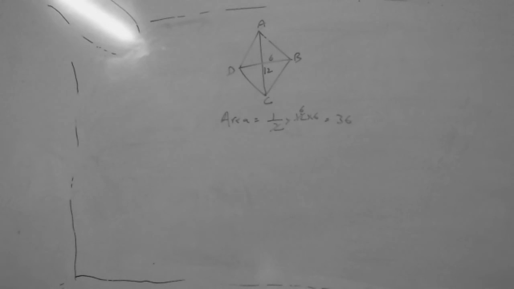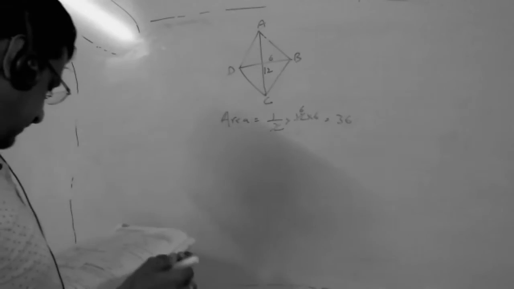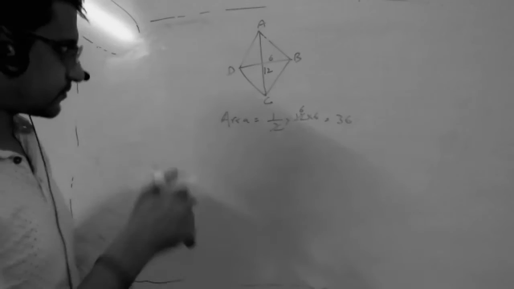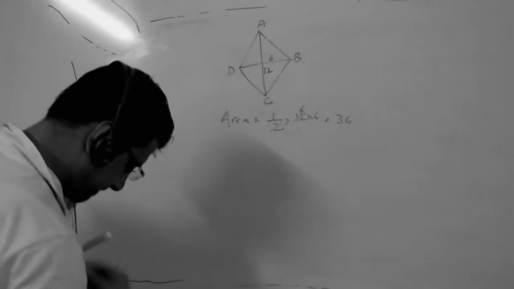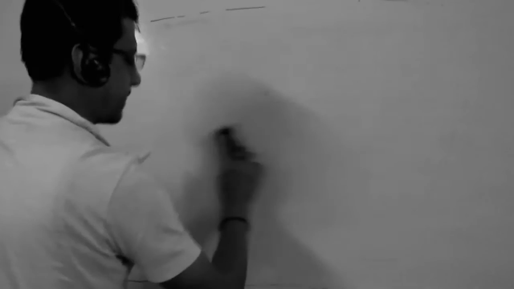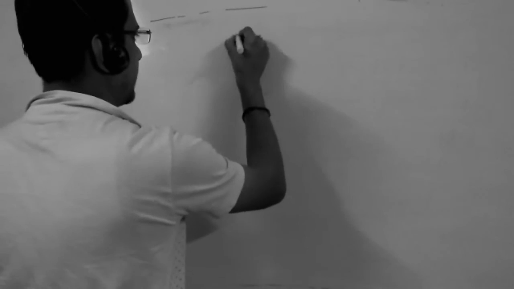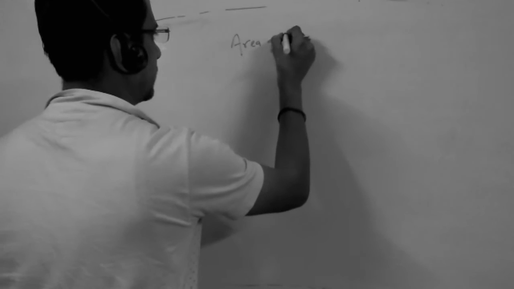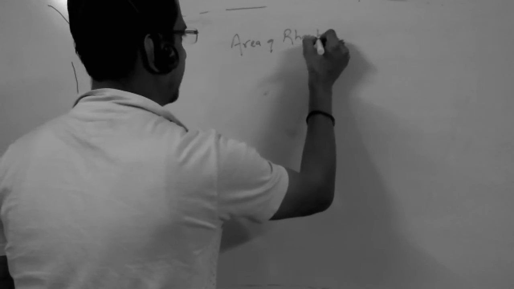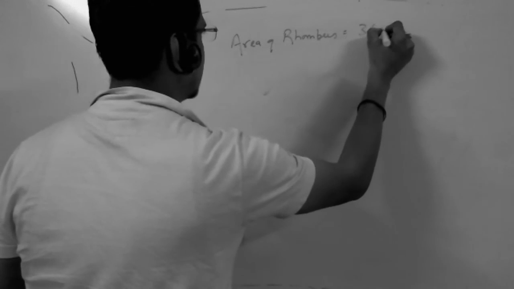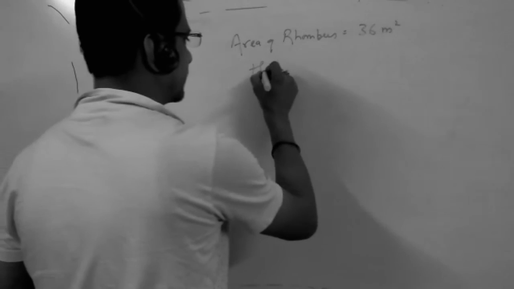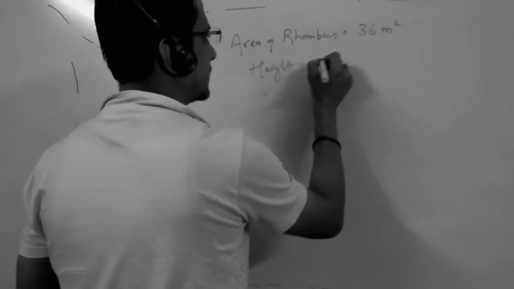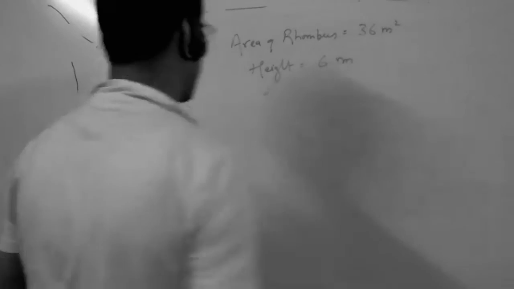Now the next question is: the area of a rhombus is given as 36 meters square, and the height is given as 6 meters.